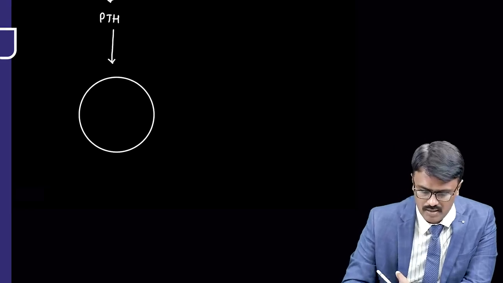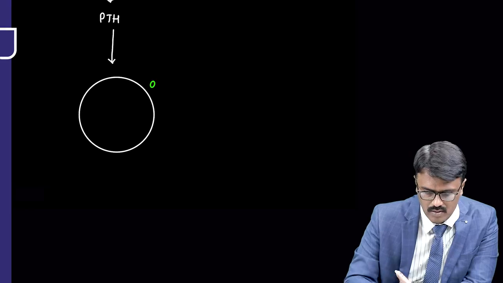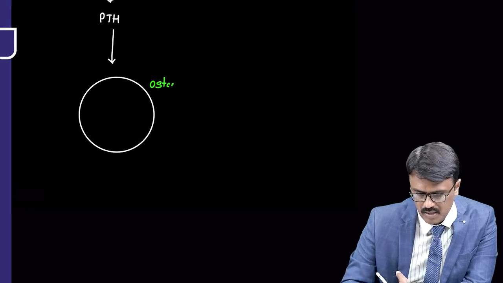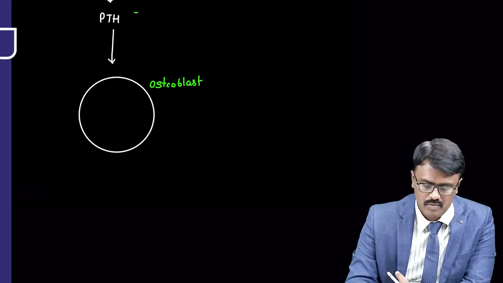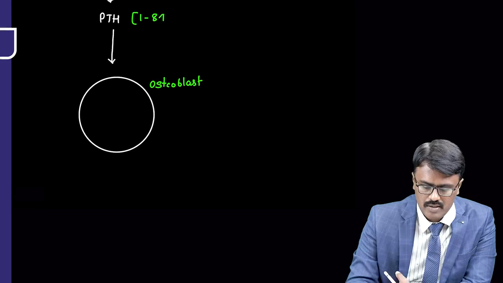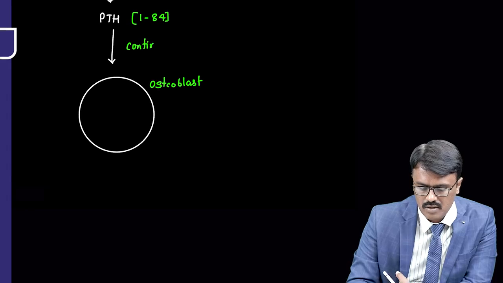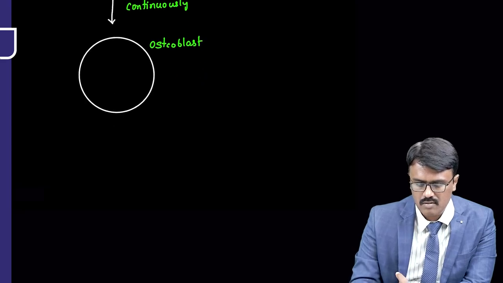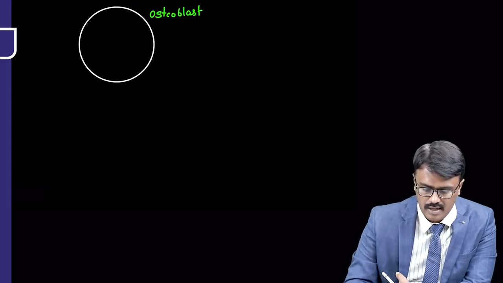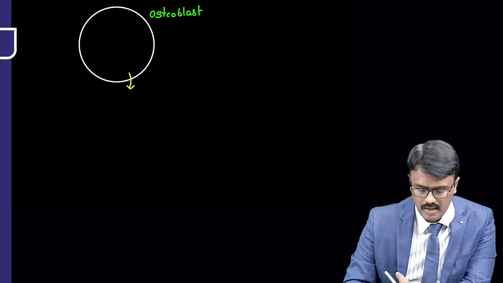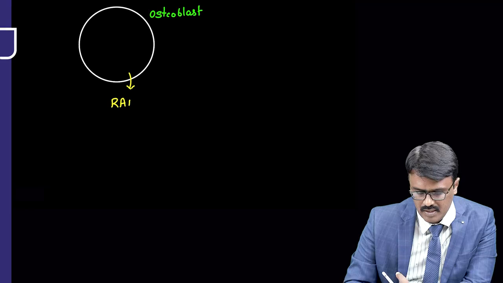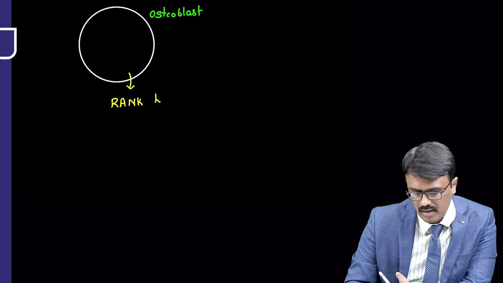Parathormone will act on a cell called osteoblast. And parathormone is made up of 84 amino acids. Now when it stimulates the osteoblast continuously, then the osteoblast will secrete a ligand, and that is called RANK ligand. It secretes a ligand called RANK ligand.